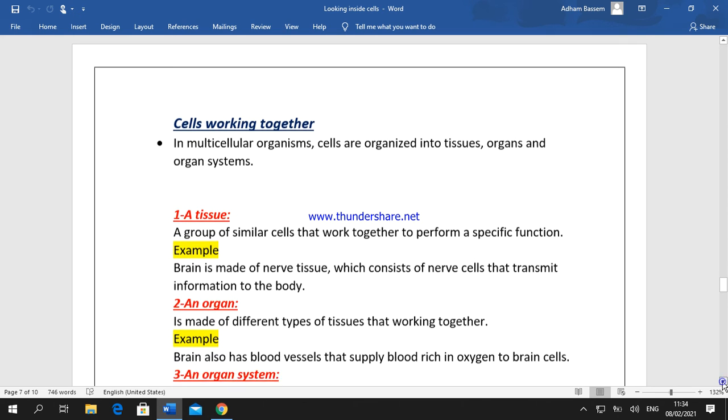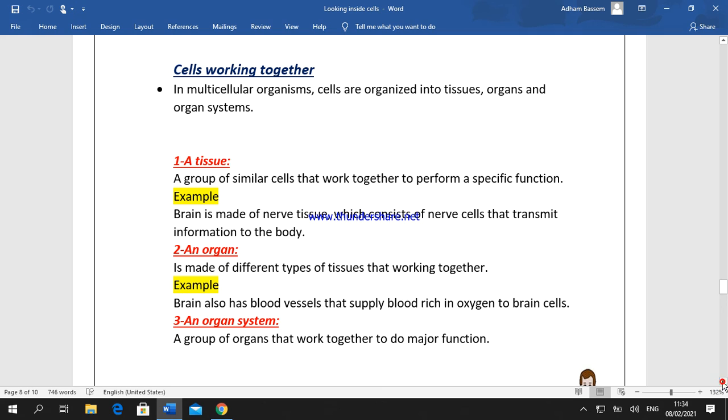In higher living organisms, we notice that cells work together. In multicellular living organisms, cells are organized into tissues, organs, and organ systems. What's the difference between a tissue, an organ, and an organ system?